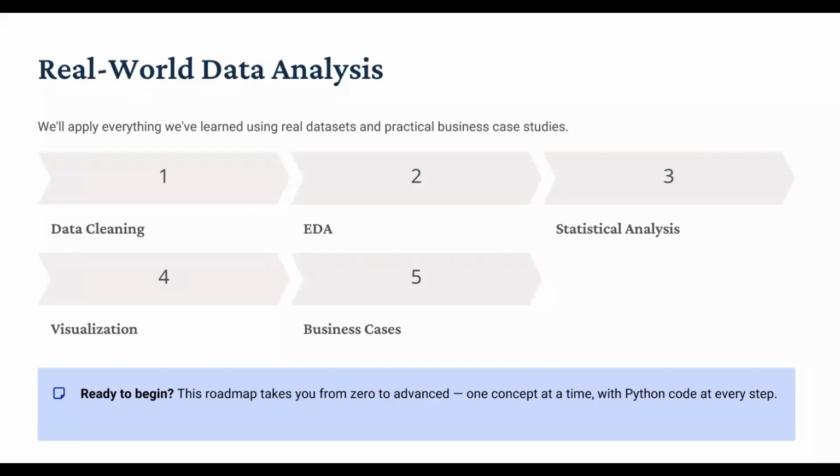Under the basics of statistics, we are going to discuss samples and the population. Once we understand the sample and population, we will explore the types of data, then levels of measurement. After that we are going to discuss the Python basics, and we will apply whatever concepts we have learned using Python.